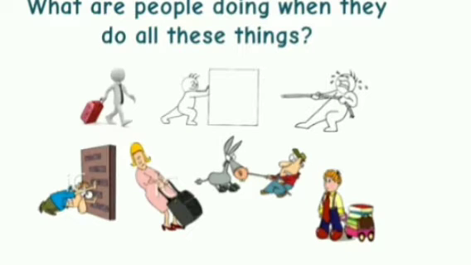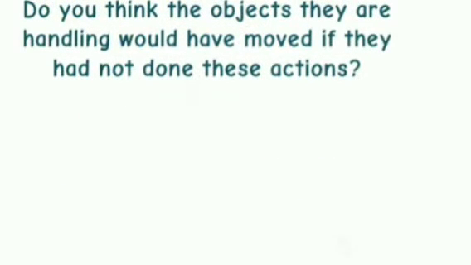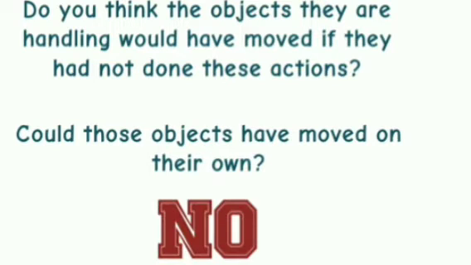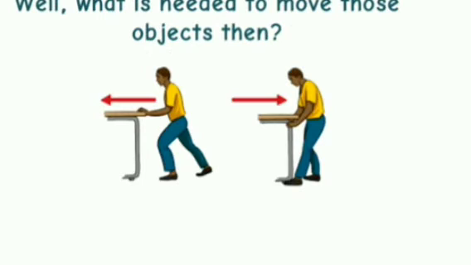What are people doing when they do all these things? Do you think the objects they are handling would have moved if they had not done these actions? Could those objects have moved on their own? No. Well, what is needed to move those objects then?